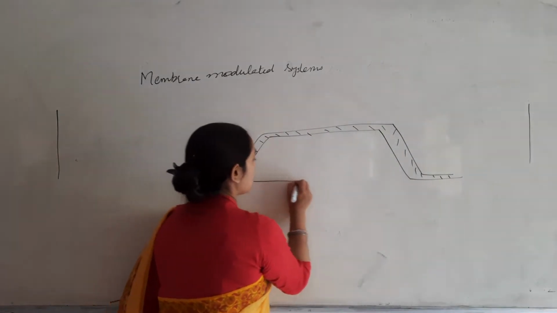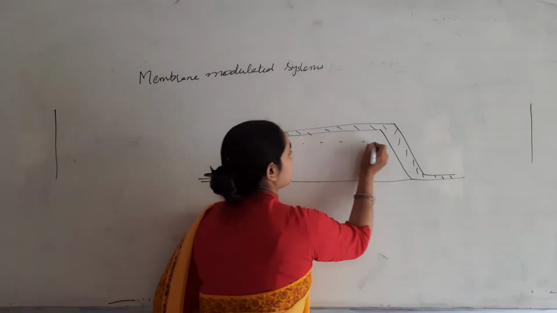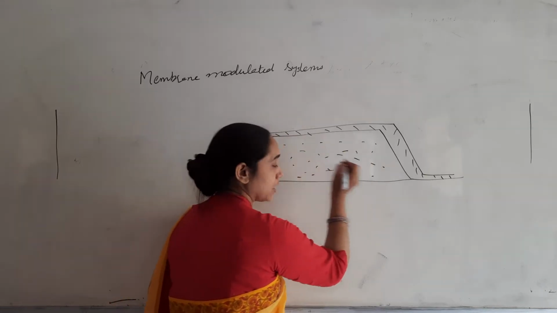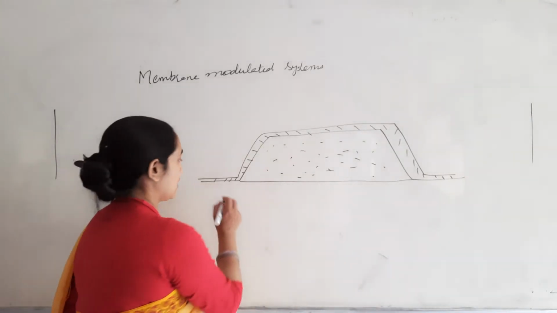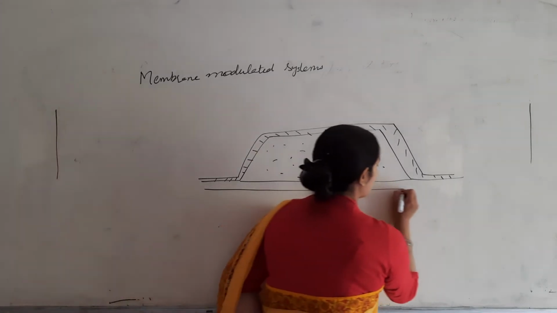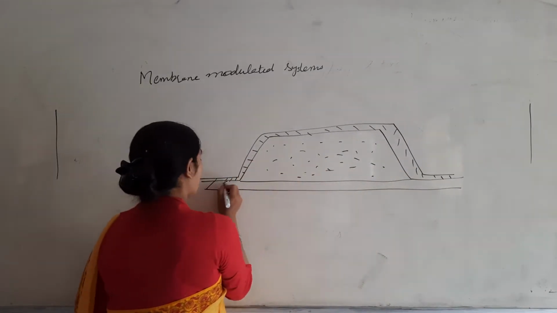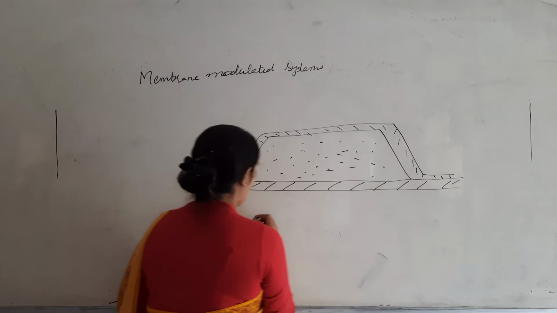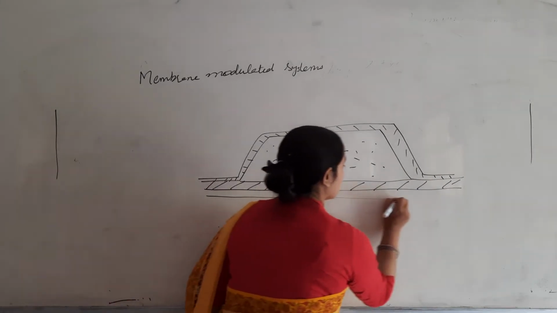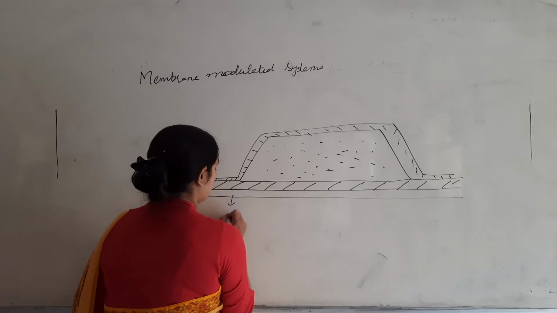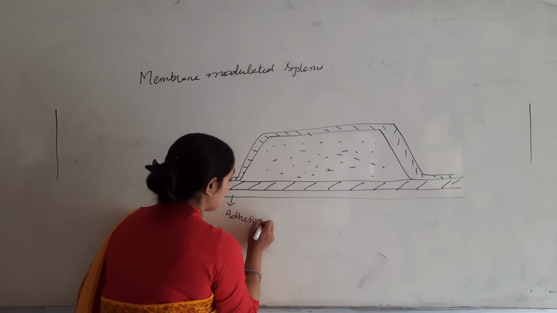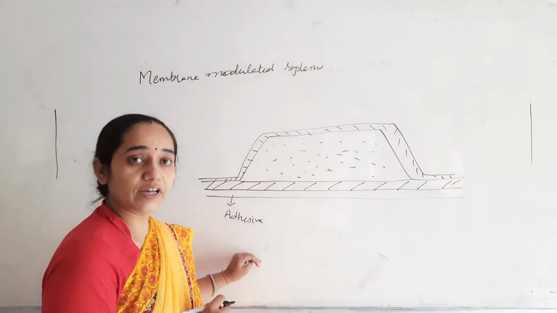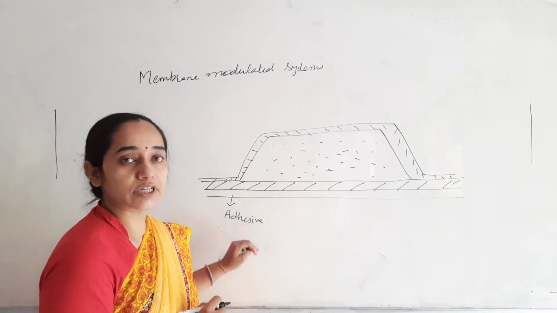This is the shallow compartment of the drug where the drug will be loaded. Over this drug loaded compartment we place a rate controlling membrane, which regulates the release of the drug from the formulation, and it is covered by an adhesive material which allows adhesion of the system over the surface of the skin or any mucosal surface.